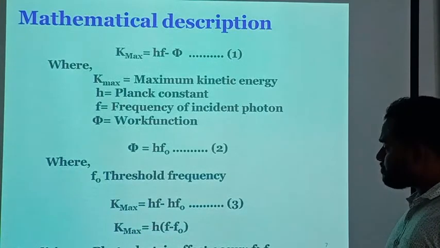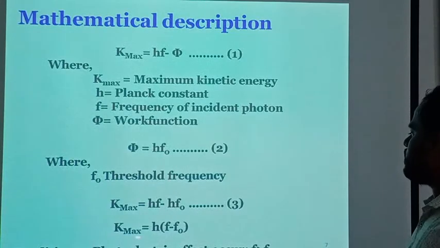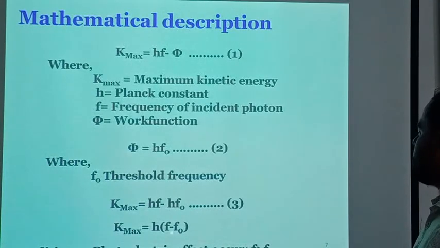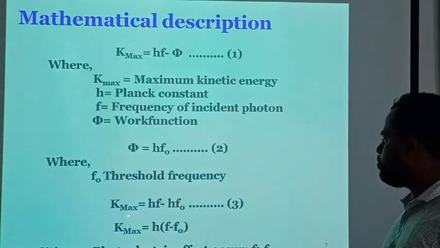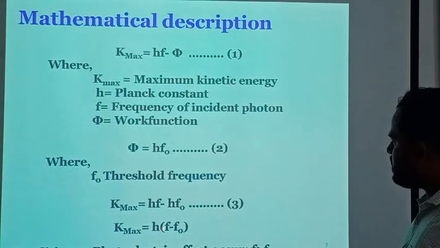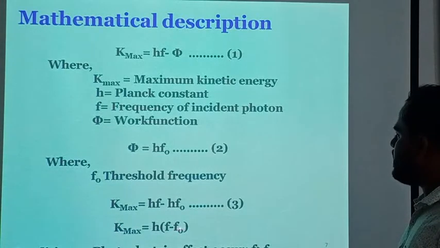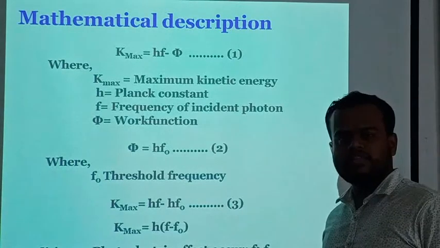For the photoelectric effect to happen, this condition should be satisfied because kinetic energy is always positive. To make the kinetic energy positive, f should always be greater than f naught. So the condition for the photoelectric effect to occur is f greater than f naught.